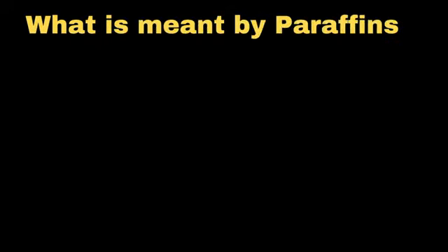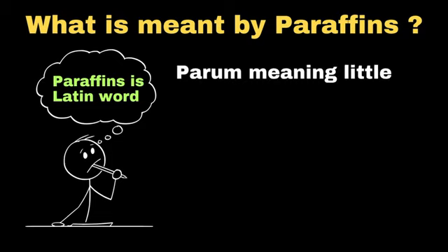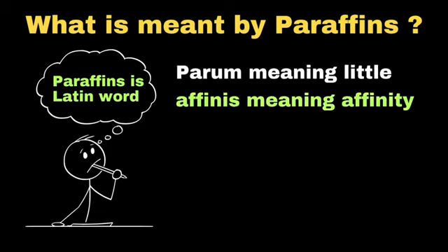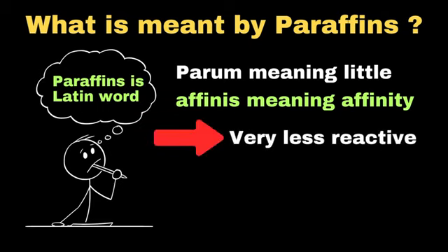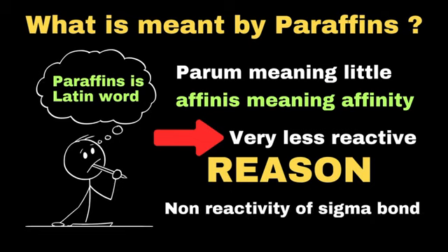Now let's understand why alkanes are also called paraffins. Here, we need to remember that paraffins is a Latin word, which is a combination of two words, parum, meaning little, and affinis, meaning affinity, which tells us that alkanes are very less reactive. The main reason for the low reactivity of alkanes is the non-reactivity of the sigma bond present in alkanes. Now let's move towards the nomenclature of alkanes.